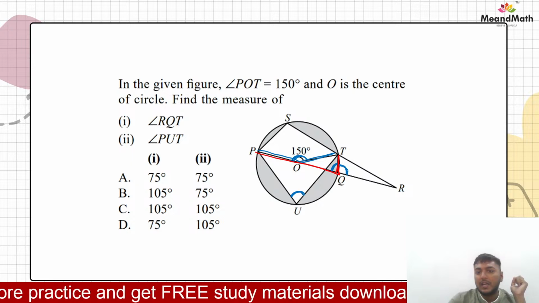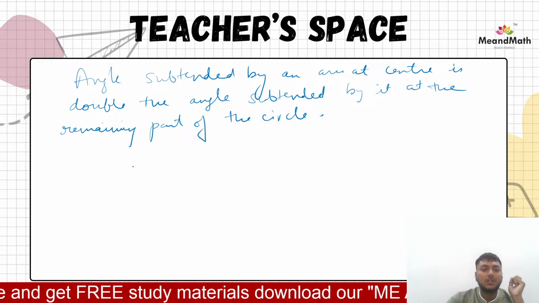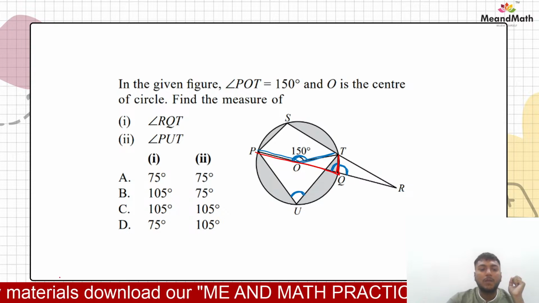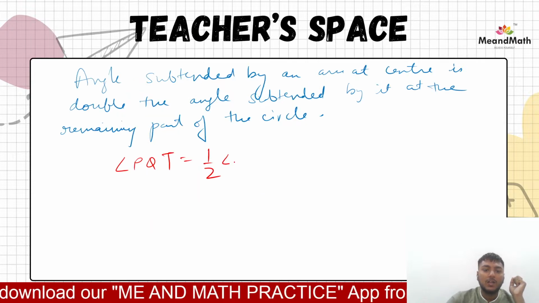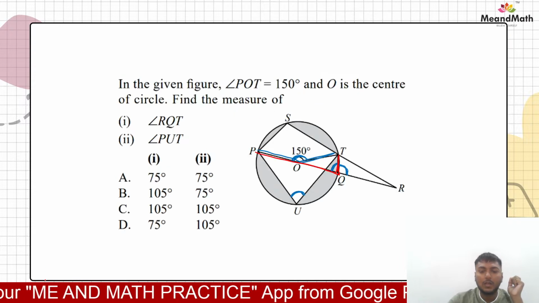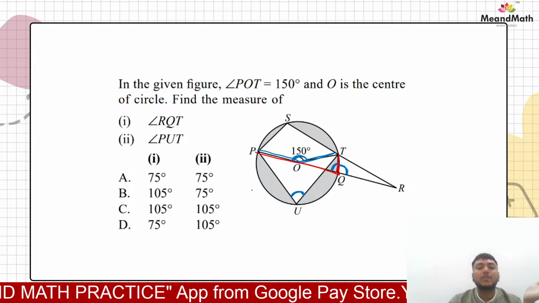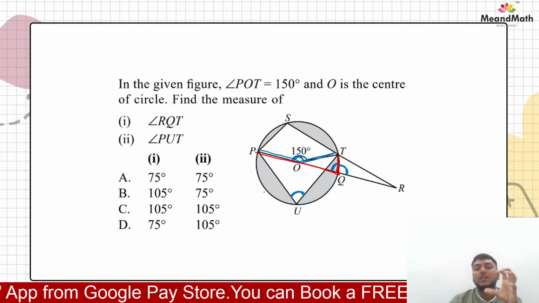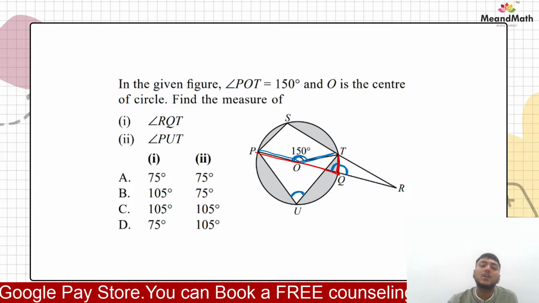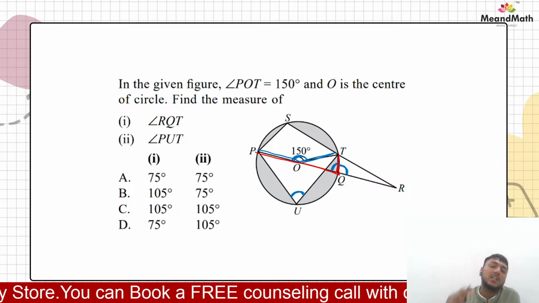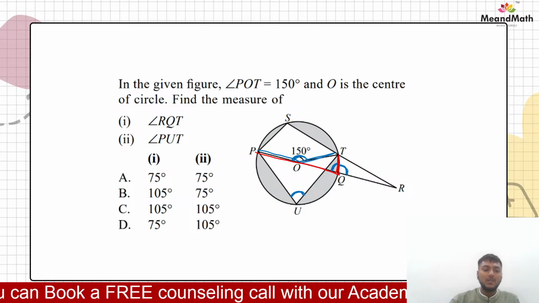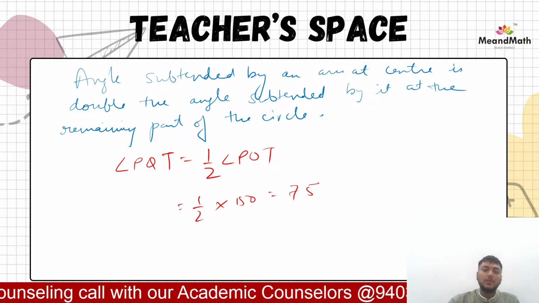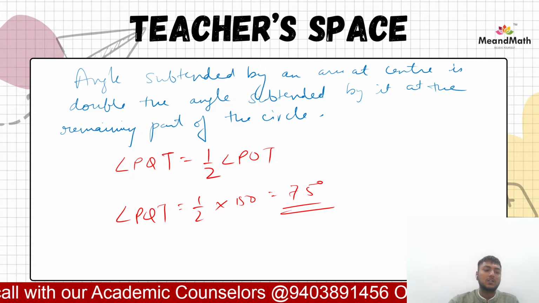So we can say that angle PQT is equal to 1 by 2 of angle POT, right? जो आर्क एंगल सबटेंड कर रही है सेंटर पे और जो आर्क सबटेंड हो रहा है, the angle that is subtended at the remaining part of the circle, वो सेंटर के एंगल का आधा है, या फिर सेंटर का जो एंगल है वो डबल है, right. तो this would be 1 by 2 into 150 degrees, that would be 75 degrees. So angle PQT is 75.